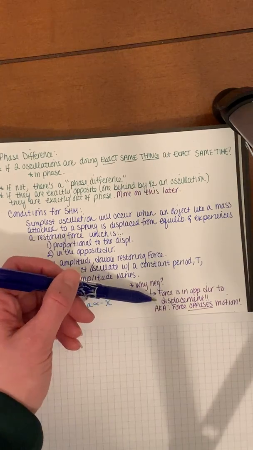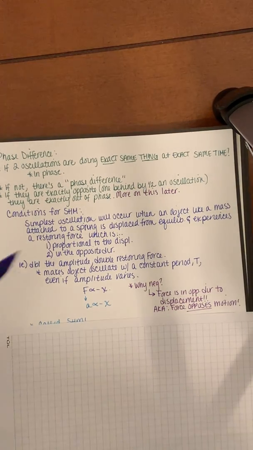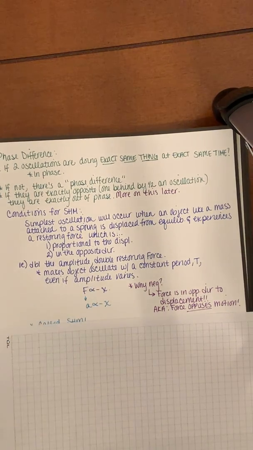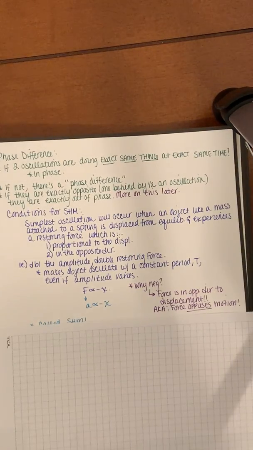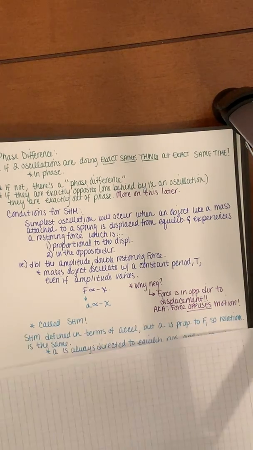This is a big concept that we're really going to have to remember, especially when we get to a little bit of a funky equation that we're going to see tonight: that force is opposing the motion. So these two equations, that acceleration being proportional to the negative displacement, and that force being proportional to the negative displacement, I want you to hold in your head for later. This is called simple harmonic motion, and we define it in terms of acceleration. But acceleration is proportional to force, so the relationship's the same.